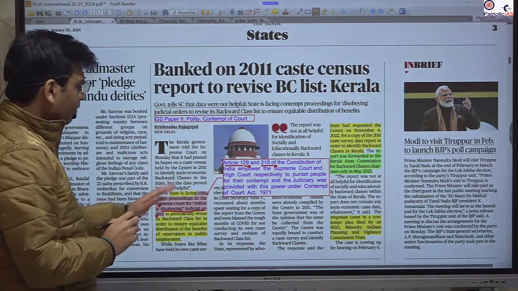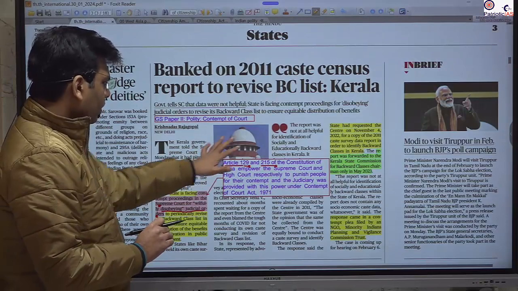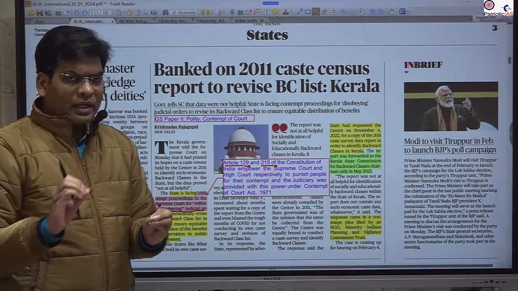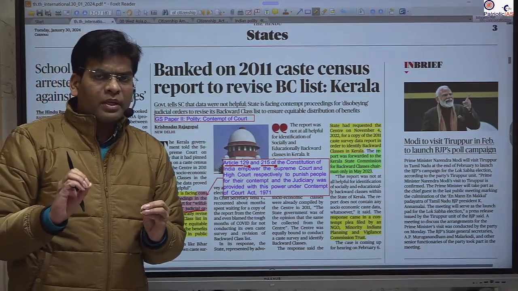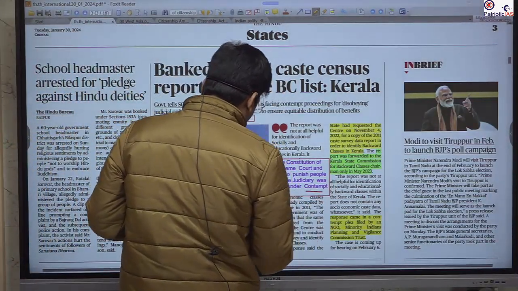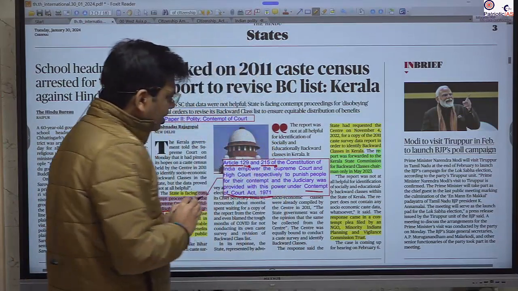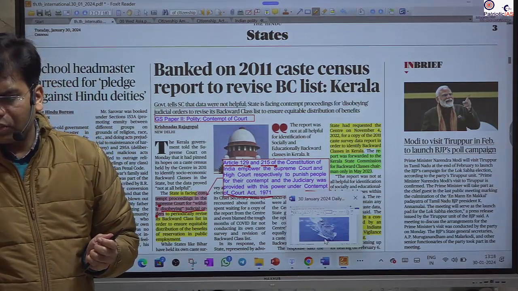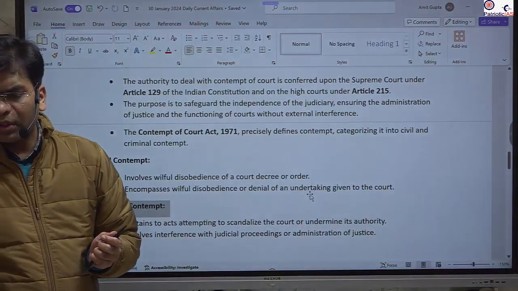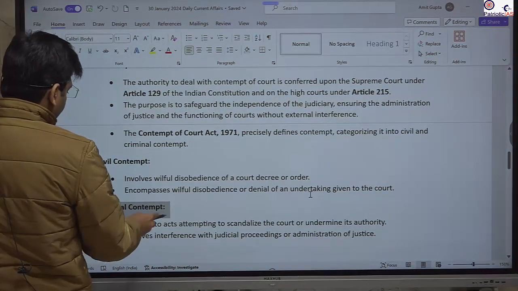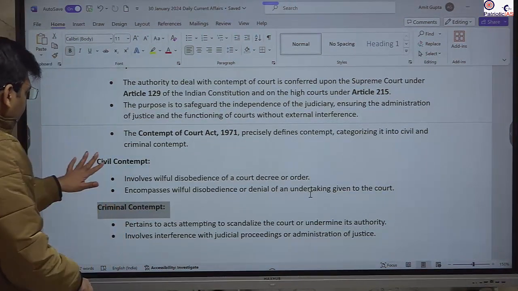So it is provided to the Supreme Court and High Court within the Constitution itself, and also Parliament has been given the power to make law with respect to that, and Parliament has legislated the Contempt of Courts Act 1971. It has categorized contempt of court into two categories, civil contempt and criminal contempt. Okay, so what is civil contempt?